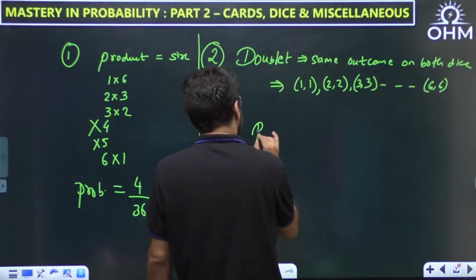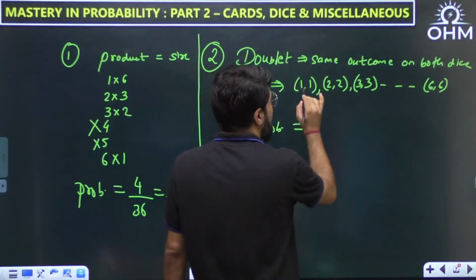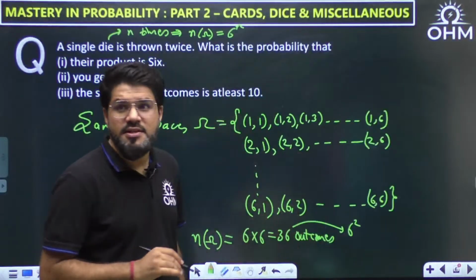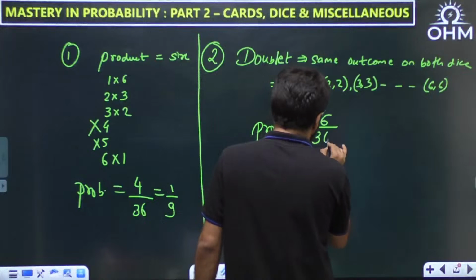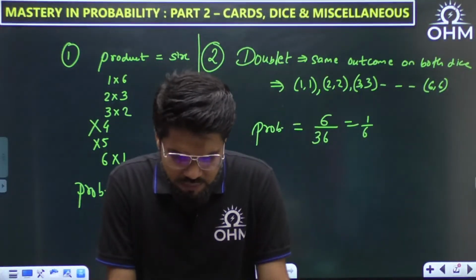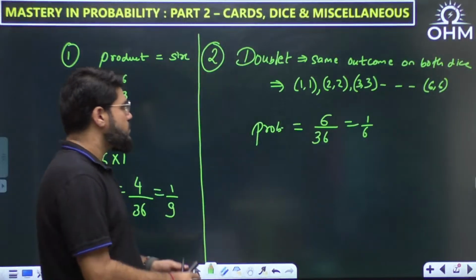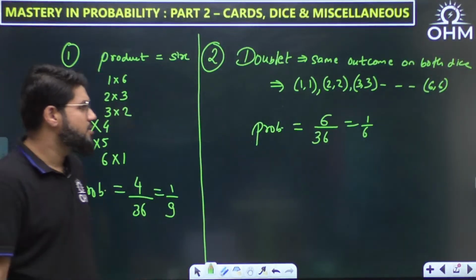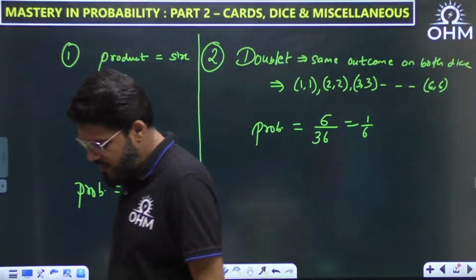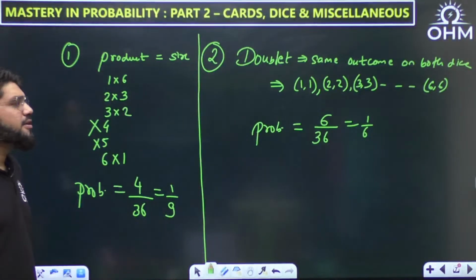So again, what is the probability there? How many favorable outcomes? 6 possible doublets, out of the sample space size, which is 36. So here it is 6 upon 36, and hence 1 by 6. Here the probability or the answer is 1 by 6. Right, everybody? Okay, let us move ahead to the next.